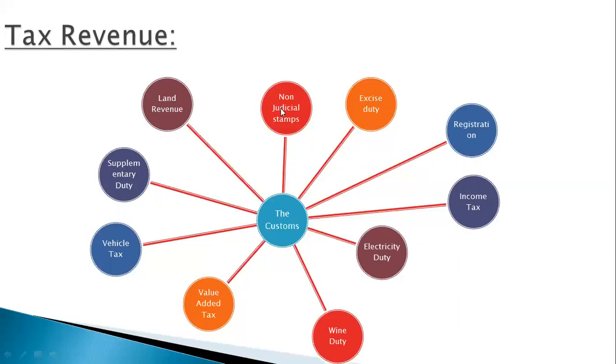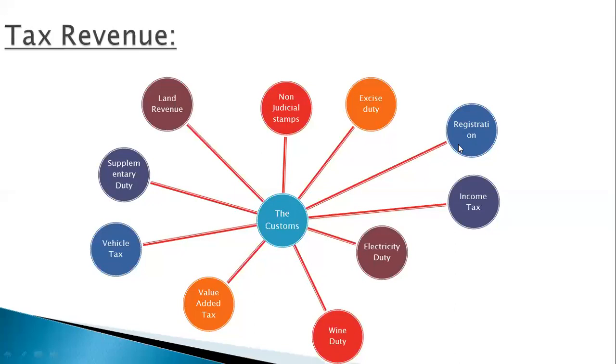Next comes non-judicial stamps. The government earns a huge amount of money from the stamps used for various documents and applications regarding judiciary, passport and exchange bills, etc. So non-judicial stamps are another source of income of the government. Now comes registration, another source of income. The registration fee is paid for deed registration and court fee is paid for lawsuits.